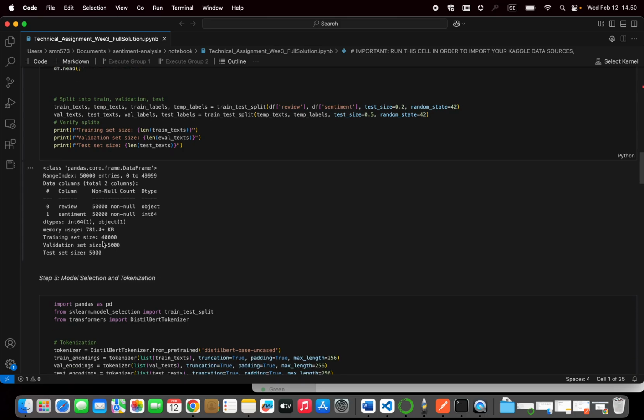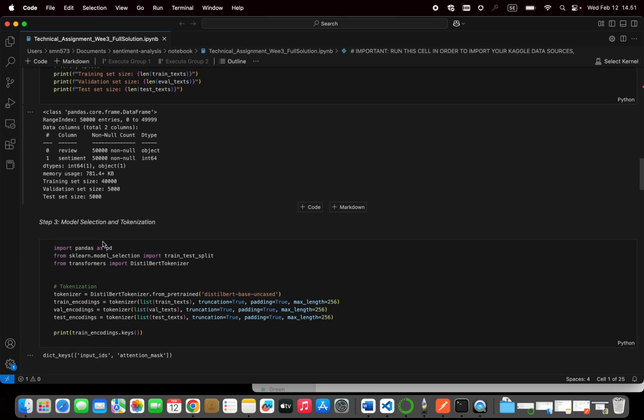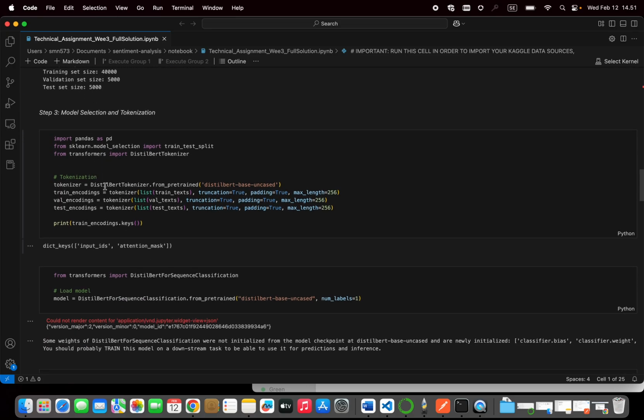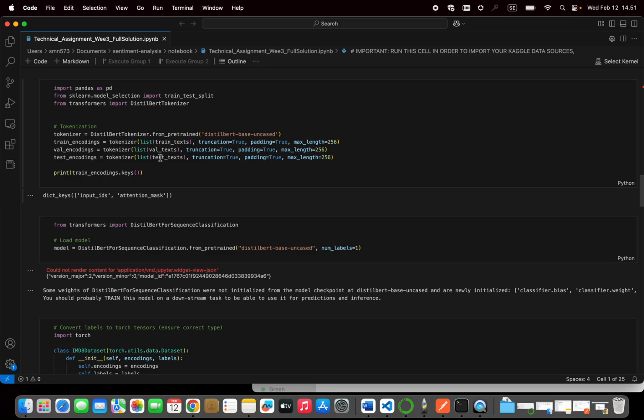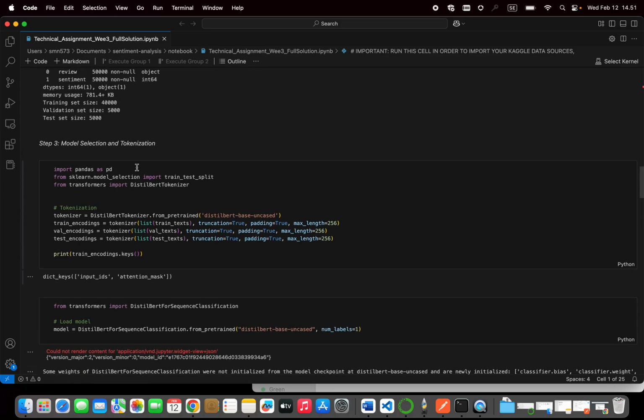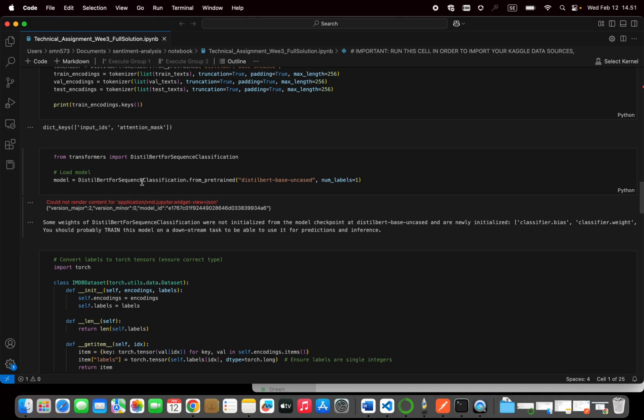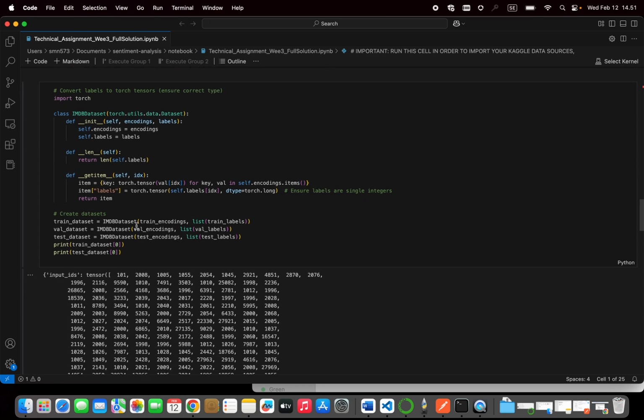Here we have info on the dataset, how many reviews we have and how many sentiment labels we have. And here we do tokenization, and we chose DistilBERT for the tokenizer, and the model for fine-tuning is also DistilBERT uncased.